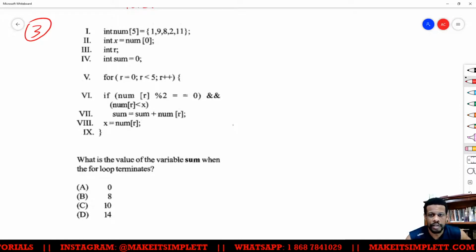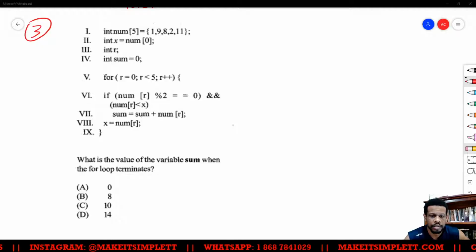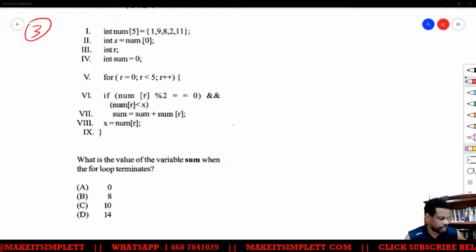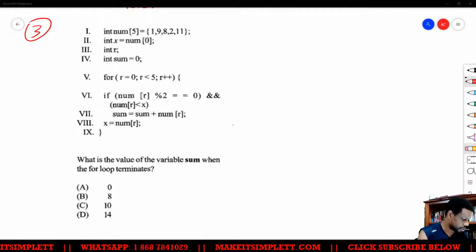Alright, apparently it's taken long. Is your brain hitting you? The if statement, yeah, it has some tricks in it.